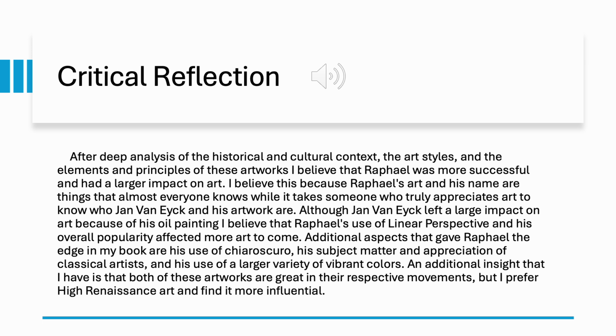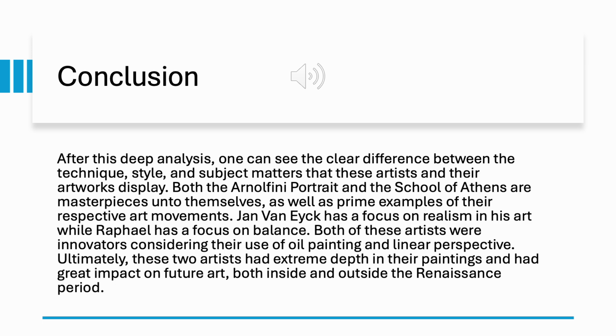Although Jan van Eyck left a large impact on art because of his oil painting, I believe that Raphael's use of linear perspective and his overall popularity affected more art to come. Additional aspects that gave Raphael the edge in my book are his use of chiaroscuro, his subject matter and appreciation of classical artists, and his use of a larger variety of vibrant colors. An additional insight that I have is that both of these artworks are great in their respective movements, but I prefer High Renaissance art and find it more influential.